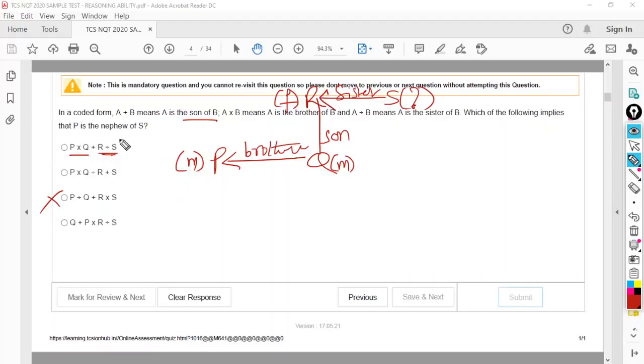Right? Now, first, we just have to check whether P is the nephew of S in this or not. For S, R is the sister and sister's son is obviously nephew. So, luckily the first option itself is satisfied. For S, R is sister, sister's son is nephew, so the answer is the first option. Suppose if this is not satisfying, then second, if not, then fourth. So obviously you have to go by option. For these questions, we have no shortcut. The only shortcut is, if the person has to be male, in any option if he is female, you can eliminate. But here there is only one option we could eliminate. But fortunately the first option itself satisfied.